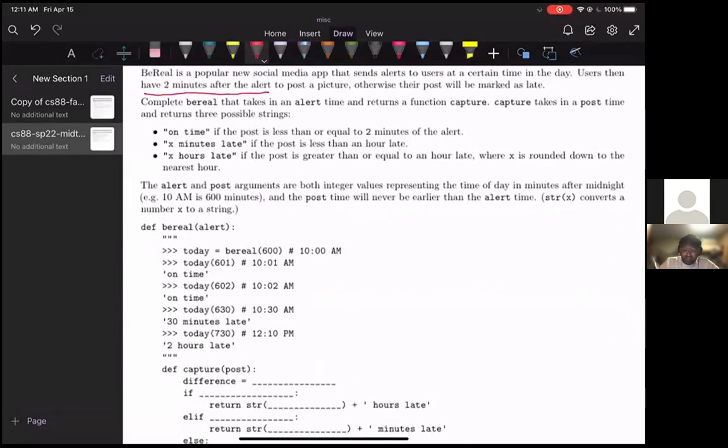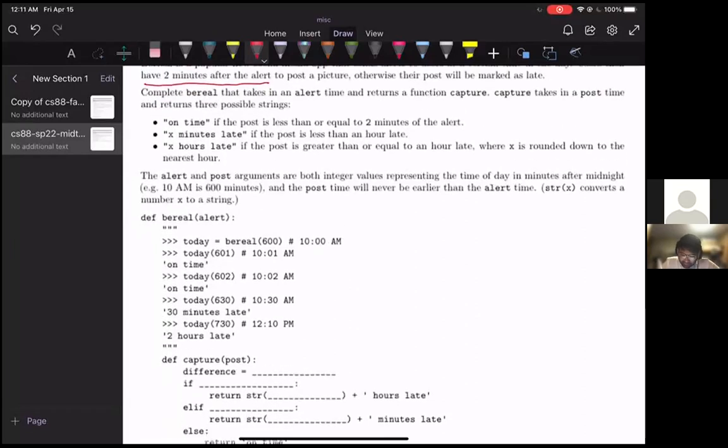Basically, it takes in some parameter alert, and then alert is a time, and it returns a function capture. So it's a higher order function. That's the first important thing to realize here. And you can kind of get a glimpse of that by looking at the skeleton. And this function capture that it returns to the user then takes in a time post.